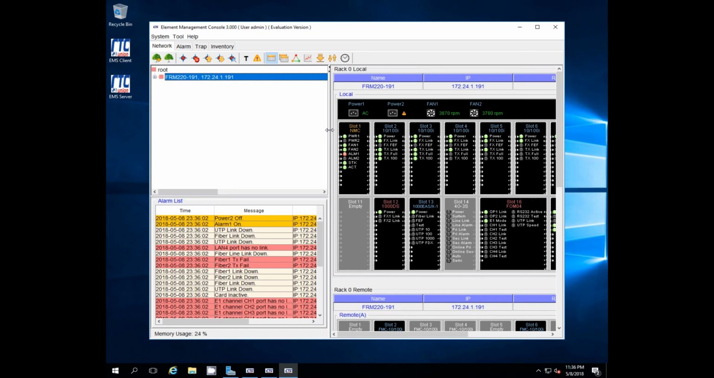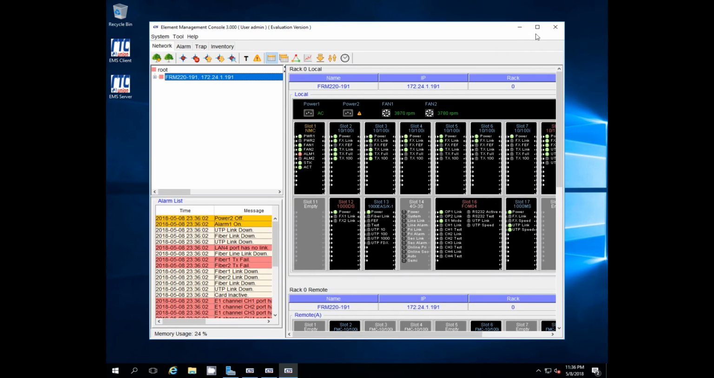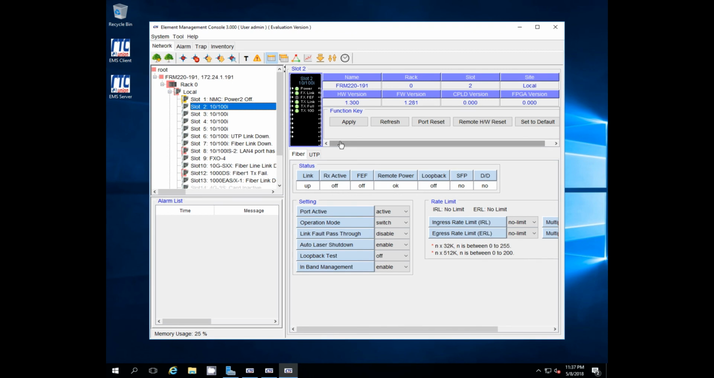Now we've gone to our display view, and we're actually looking at the real-time status of all the cards that are in this FRM220 chassis. And of course you can click on a card and get into the individual settings for each card. That's it.